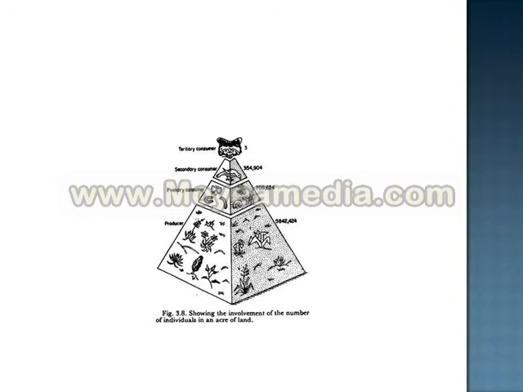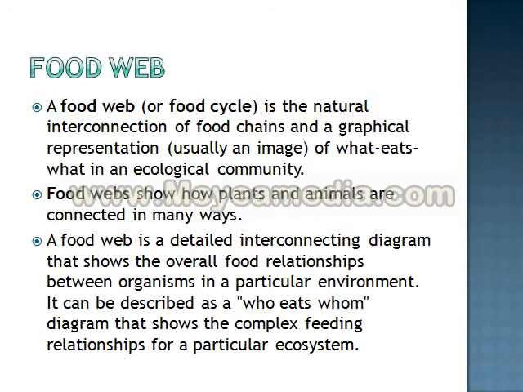Now let's see what a food web is. A food web is a natural interconnection of food chains, showing what eats what in an ecological community. It shows how plants and animals are connected in different ways, and it's something very complex.